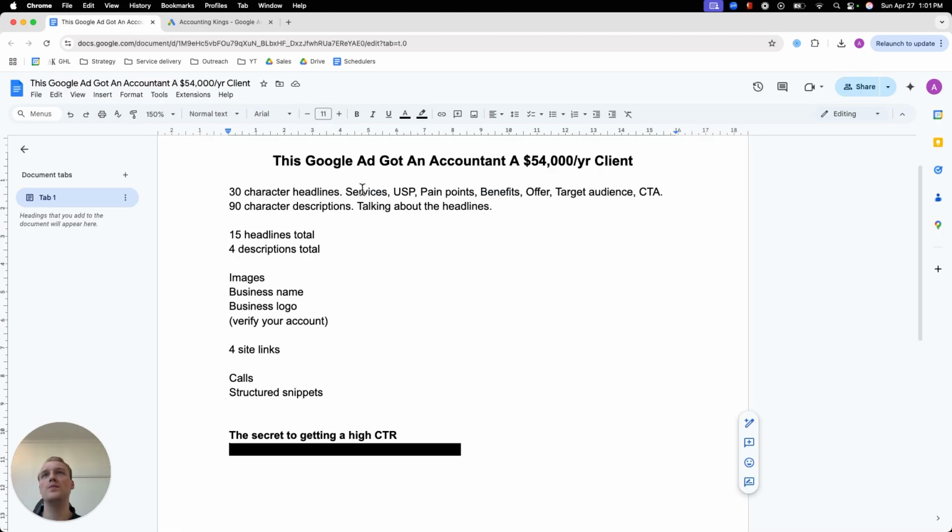In those headlines, you want to have the services, USPs (unique selling points), pain points, benefits, offer, target audience, and CTA. So let's start with the services. Now, if we are advertising accounting services, many of my clients want to get some more monthly recurring revenue, and we create ads to actually get business owners in the door that can benefit from those services.